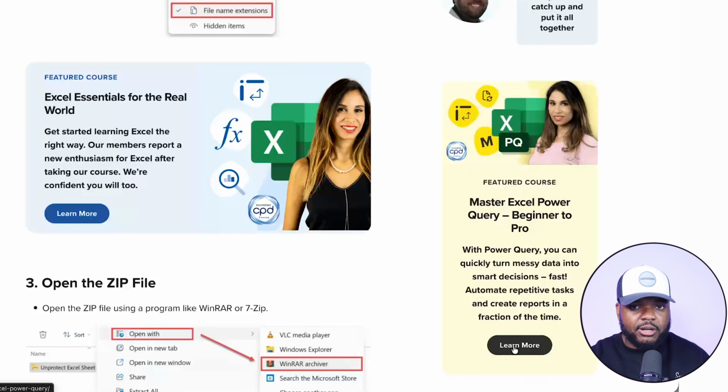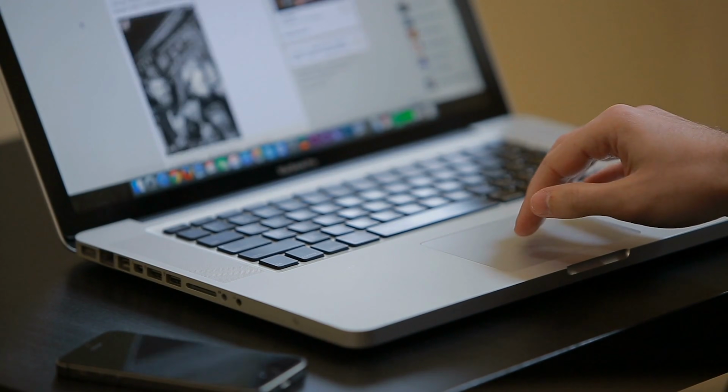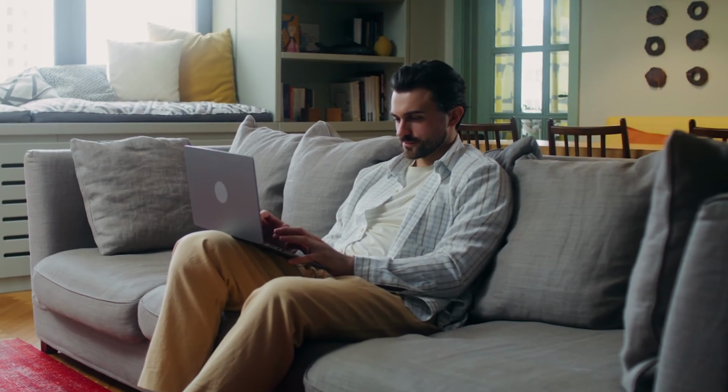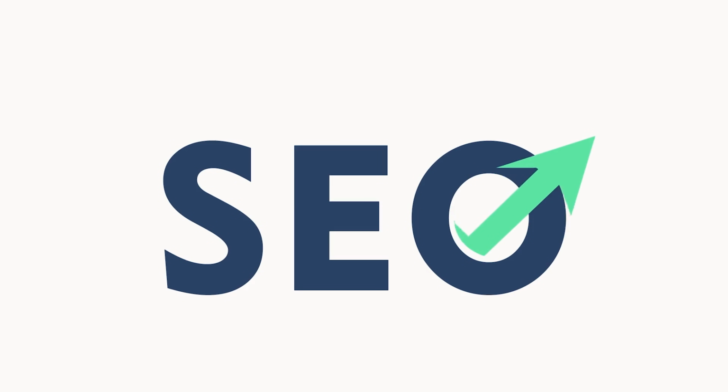So it's pretty simple. You build a digital product, make sure that it's high quality, it's going to add value to someone's life. You then build a website centered around that digital product. And then from there, what you can now do is start publishing blog articles on that website in relation to the topic of that digital product that people are searching for. And you can now use SEO when it comes to ranking in the Google search results.